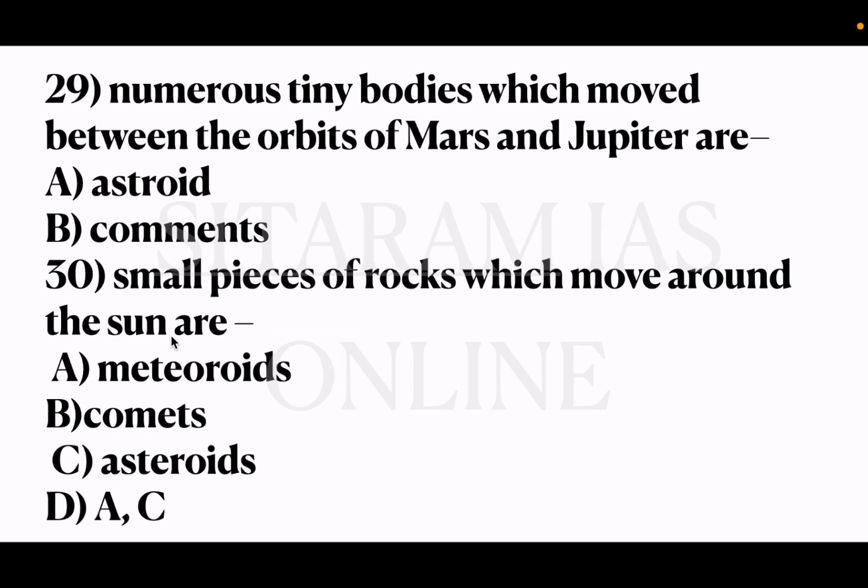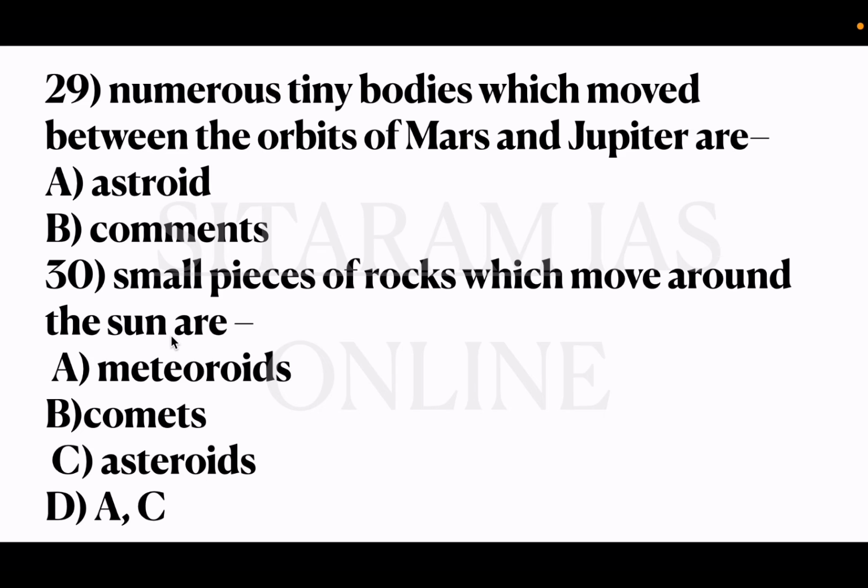Now the 30th question is small pieces of rocks which move around the sun are option A meteorites, B comets, C asteroids. So here the correct answer is option D, that is A and C, because they asked in the question small pieces of rocks, right? So comets are very big rock particles and it takes some thousands of years to revolve around the sun.